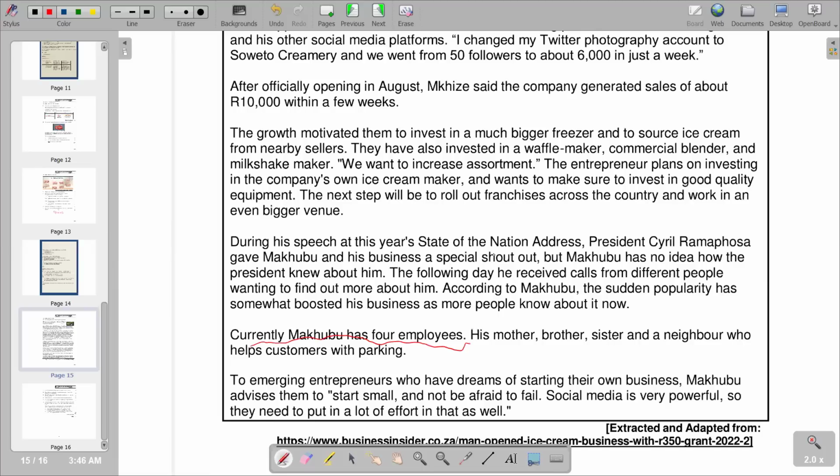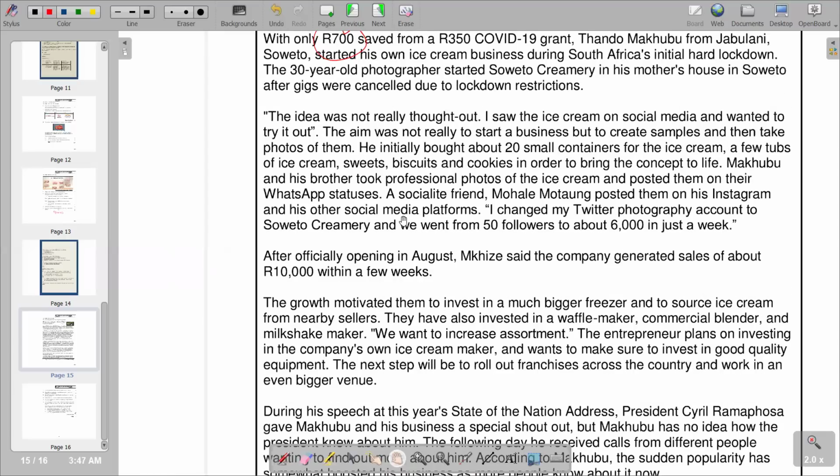So workers are already there, and that becomes a strength. Then also, if you look at the issue of marketing, he knows how to use social media platforms as a marketing strategy. So that is also a strength that he can utilize so that the business can grow. Those are some of the strengths that you can include.